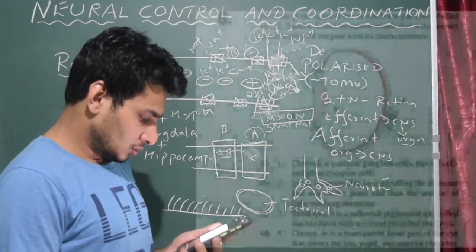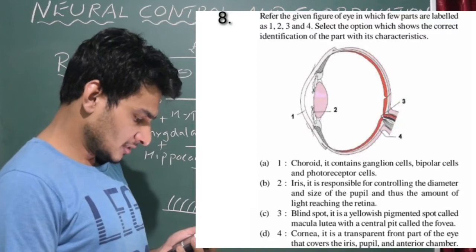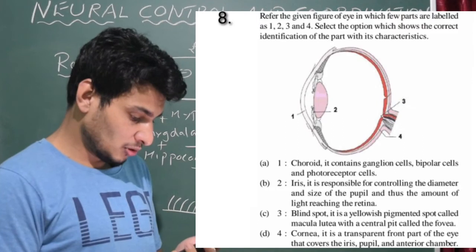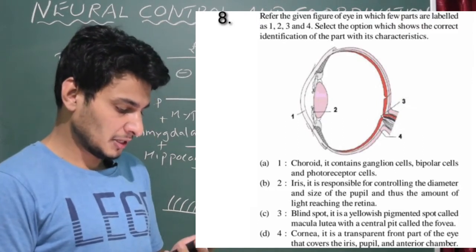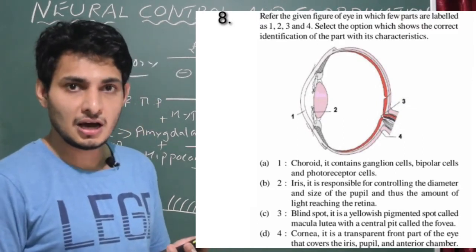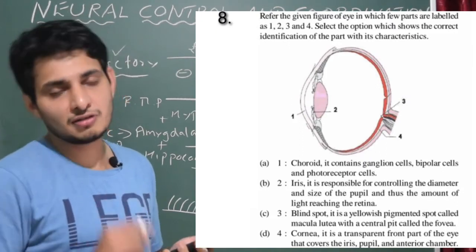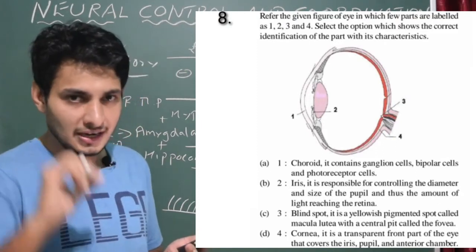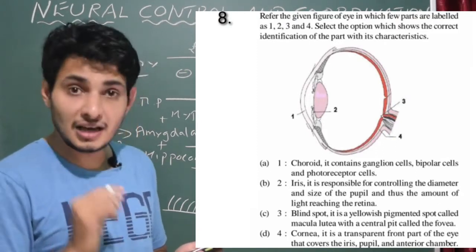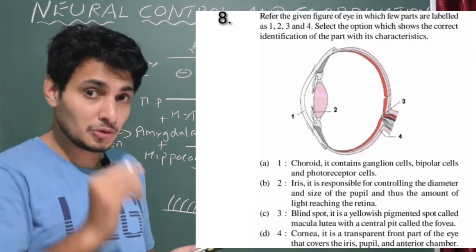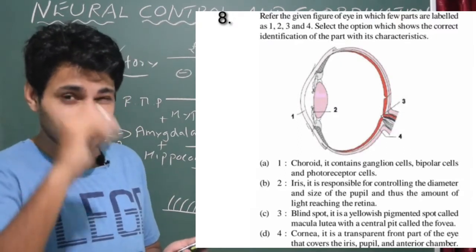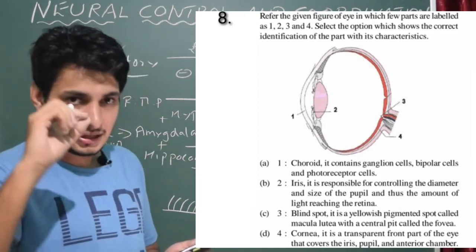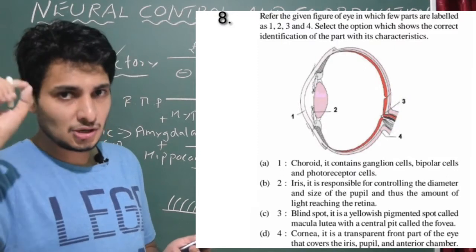Option B, 2 is the iris. It is responsible for controlling the diameter and size of the pupil and thus the amount of light reaching the retina. Yes, so the labeling is correct and the function of the iris is also correct. The iris is the colored portion of the eye which gives color to the eye, and we all know that contraction and relaxation of the iris produce the required amount of light for the human eye, so that the diameter of the pupil increases or decreases.